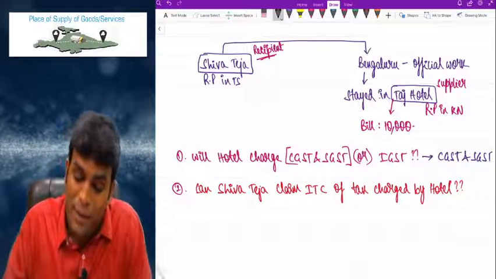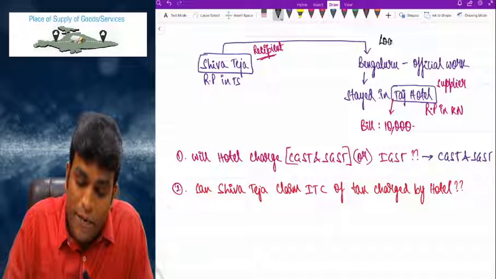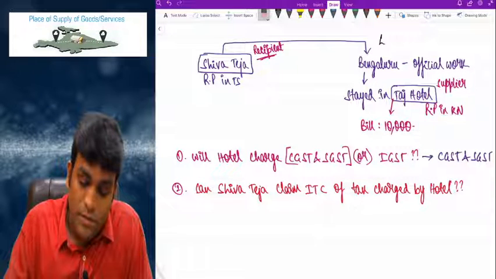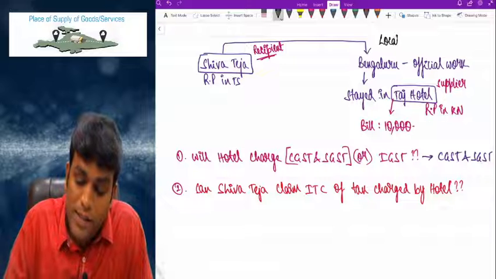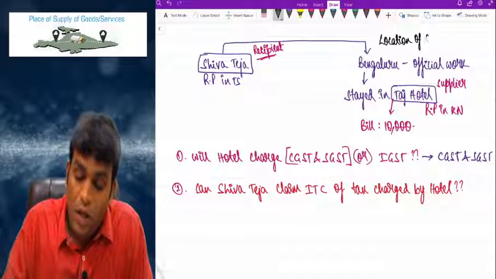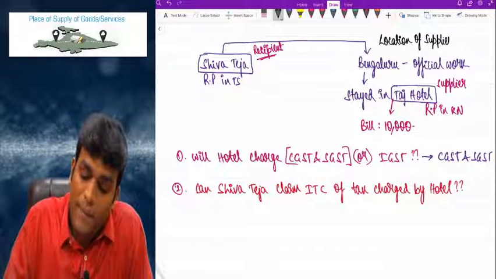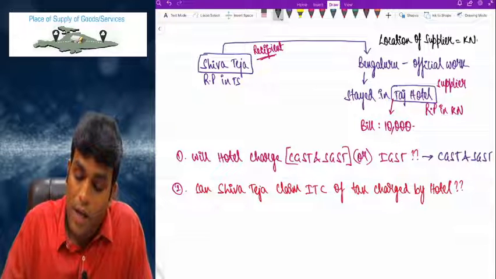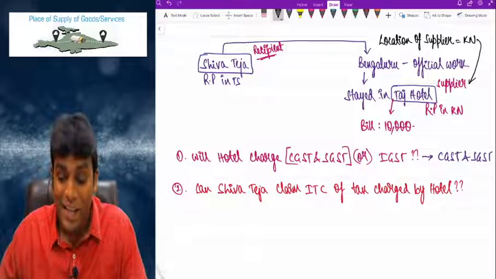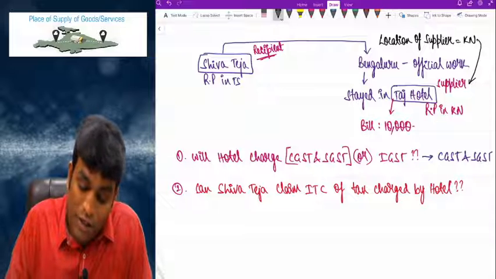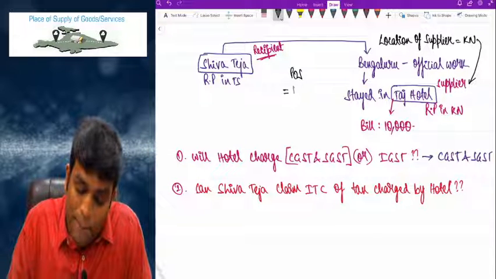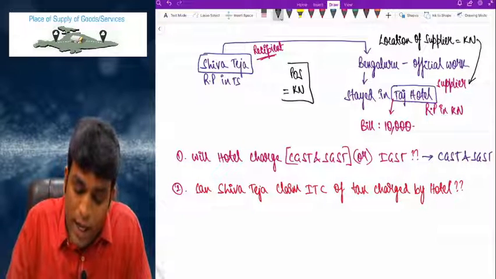Now in this example, my dear friends, location of supplier is in Karnataka, obviously. And for this particular transaction, place of supply also will be Karnataka.